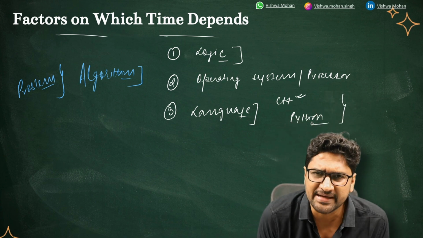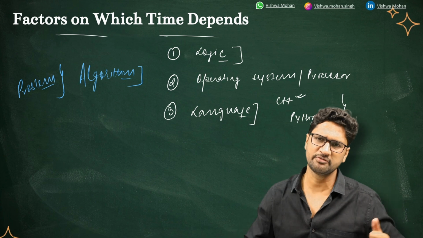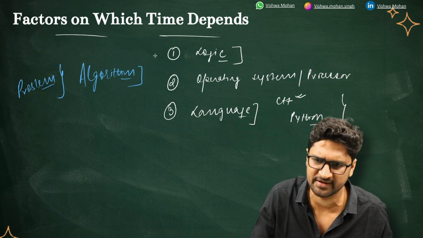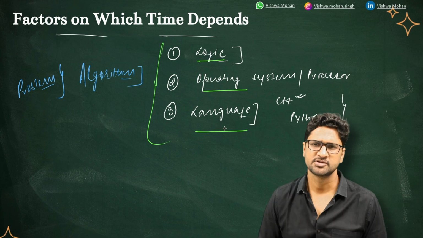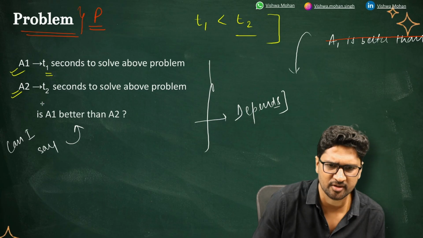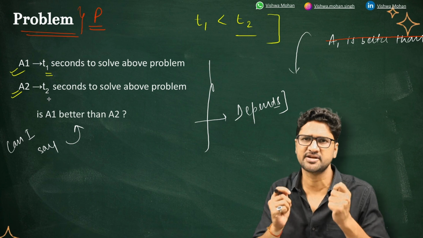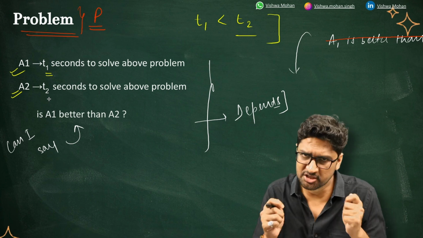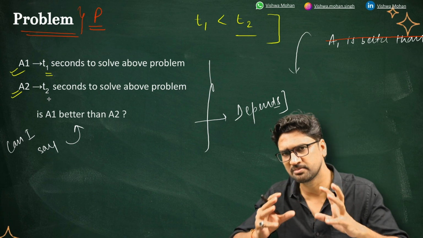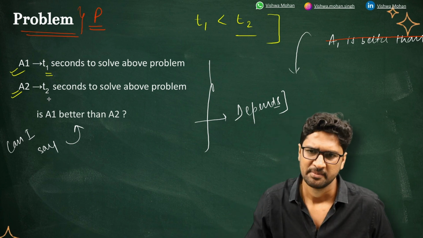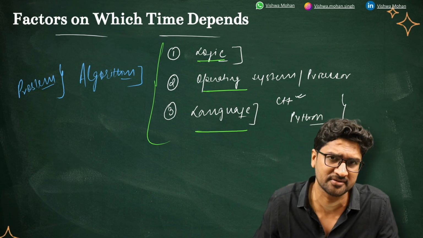So the absolute time which a code takes to run depends not on one factor but on multiple factors, and those factors are logic, operating system and the language. So when I was talking about algorithms A1 and A2, unless I know all these factors, if I just consider time as a metric to determine if A1 is better than A2, it will not give me the right picture. Because here I am not talking about the time, but about which algorithm is better.